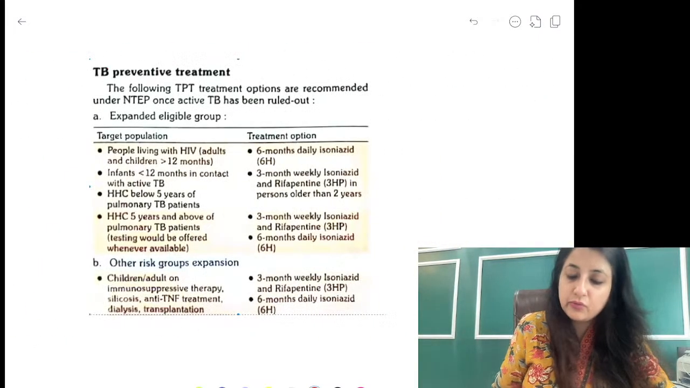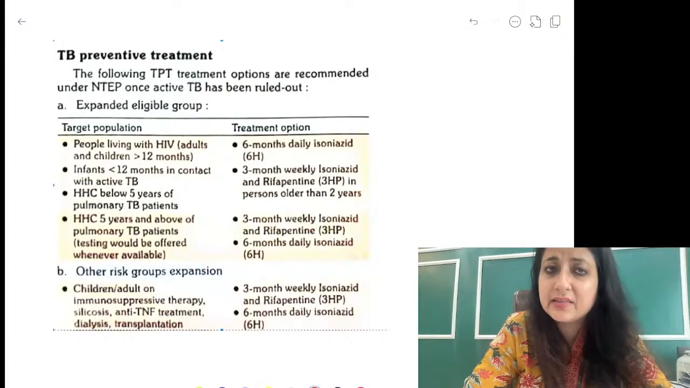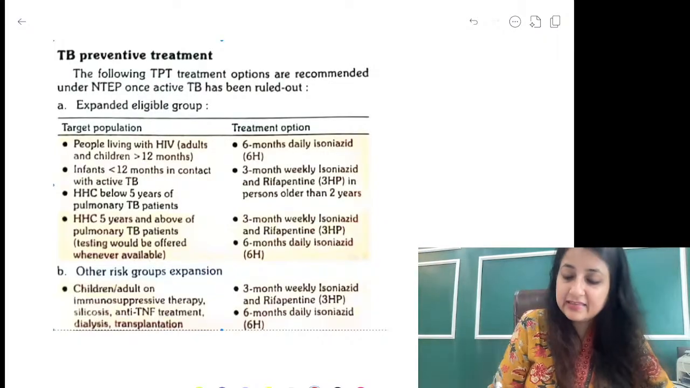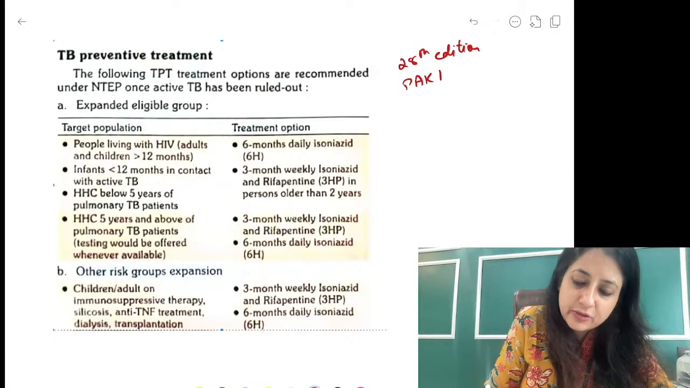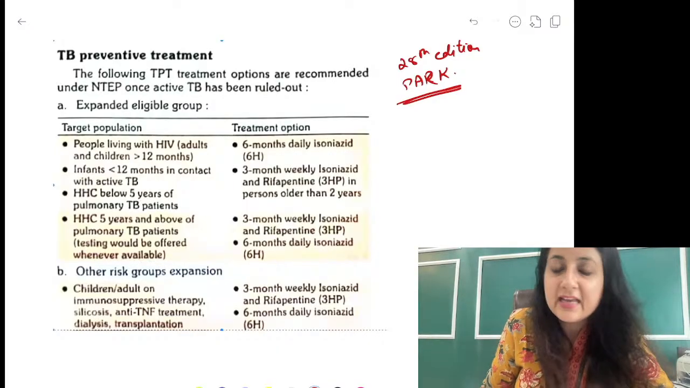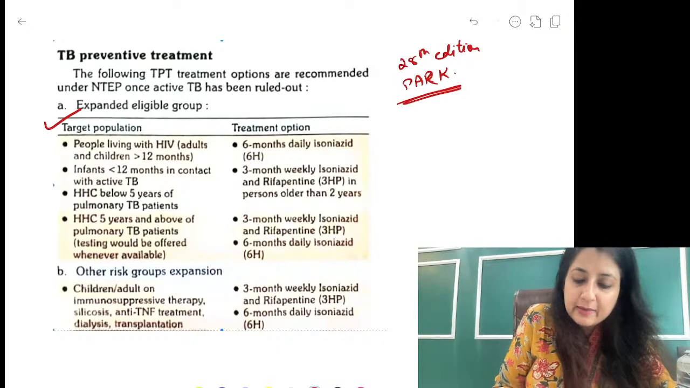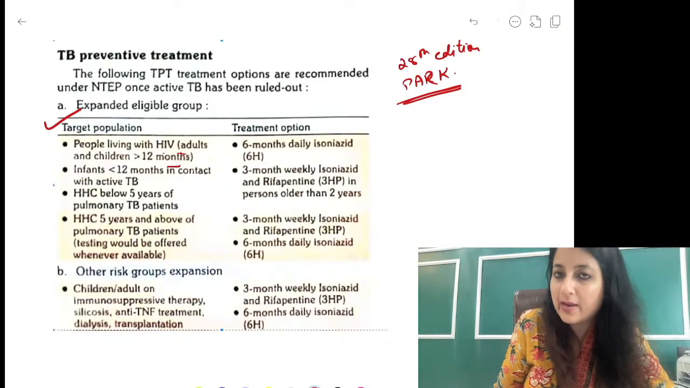So let me take you to a chart. I am not asking you to memorize all these things. Don't rote-learn, guys, just look once with me. This has come out in the 28th edition of Park textbook, and it is very important that we know this. Target population: people living with HIV, adults and children for more than 12 months.